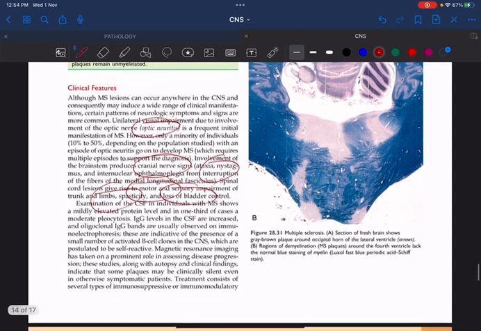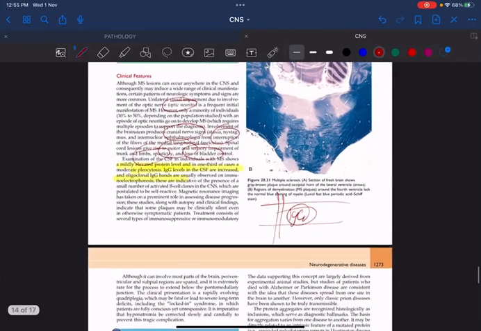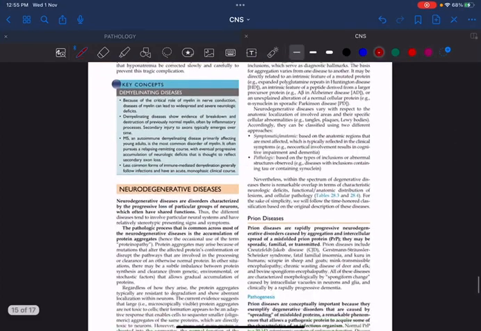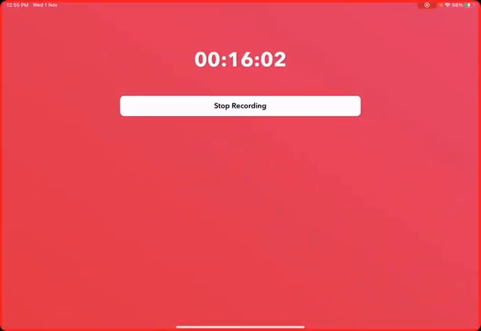And remember a very, very important finding: in CSF examination, protein will be elevated. There will be pleocytosis, that means different morphologies of the cells. IgG levels will be increased. We can see some special IgG bands in electrophoresis. These are some of the important features of multiple sclerosis. And with this, we finish multiple sclerosis, and then we will be going to another important condition,